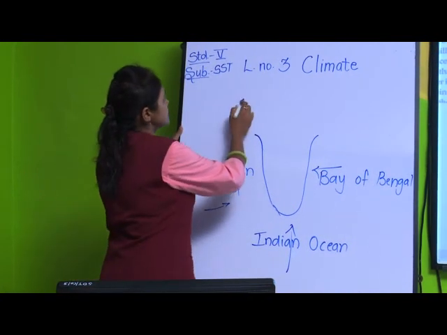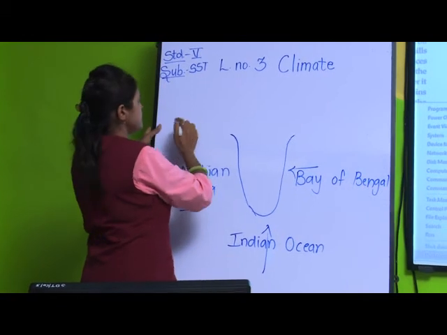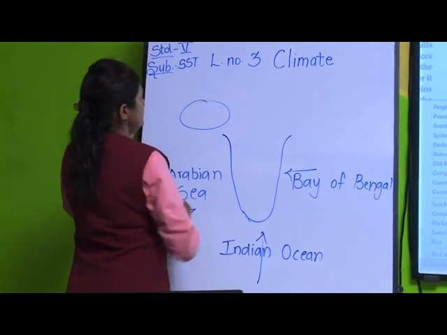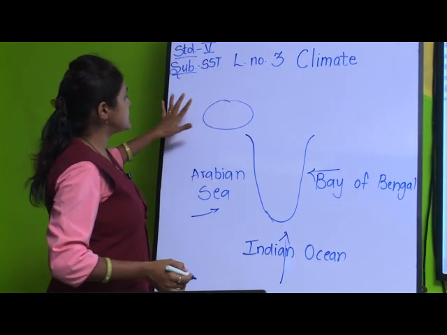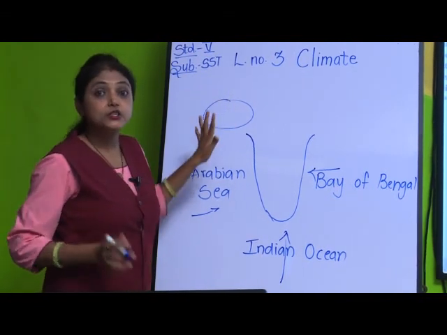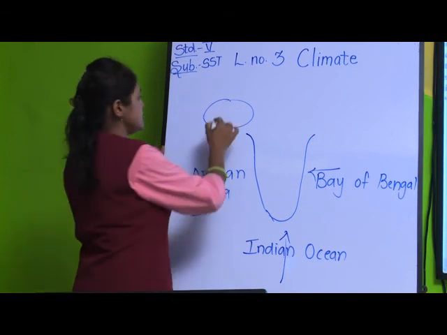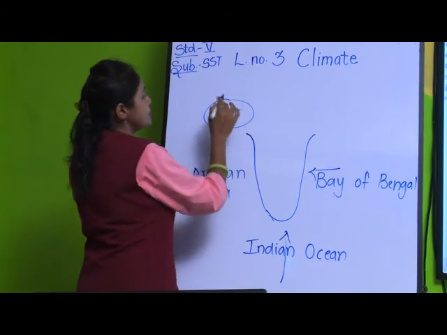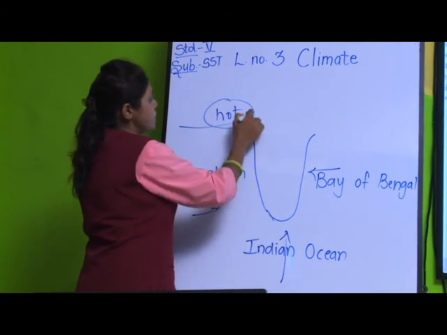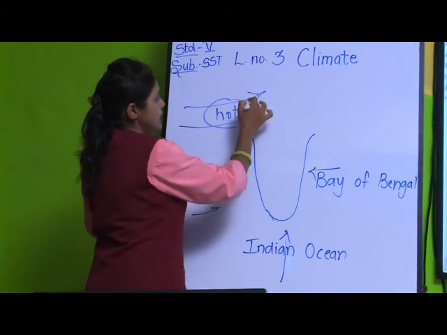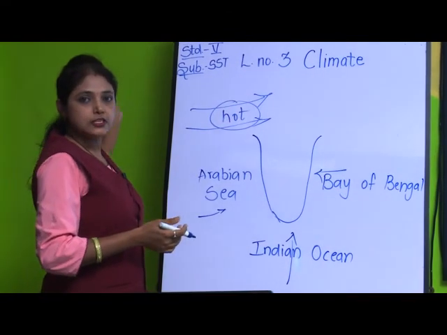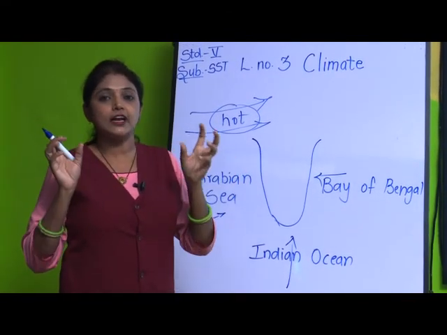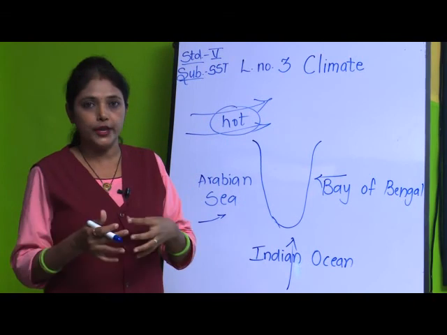Now, towards the east, here we have the Thar desert, right. This place is very hot. Because of this, the wind which is blowing from here may blow towards this direction or that direction. We can't stop the wind from blowing, right.